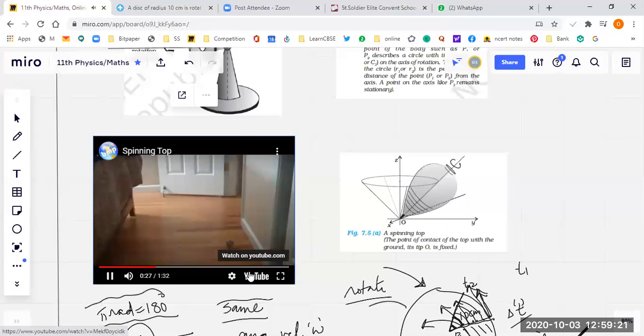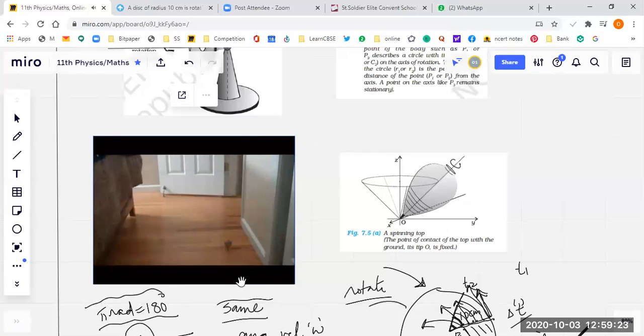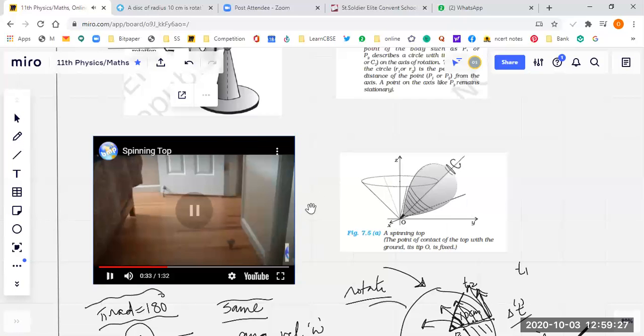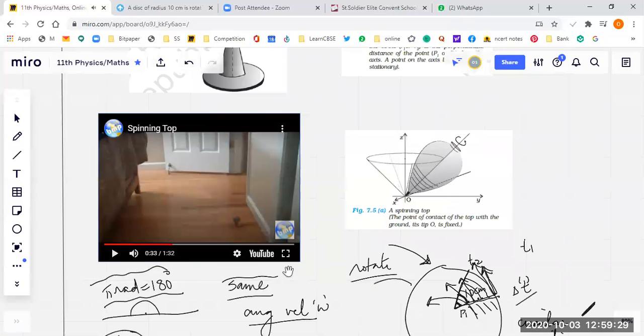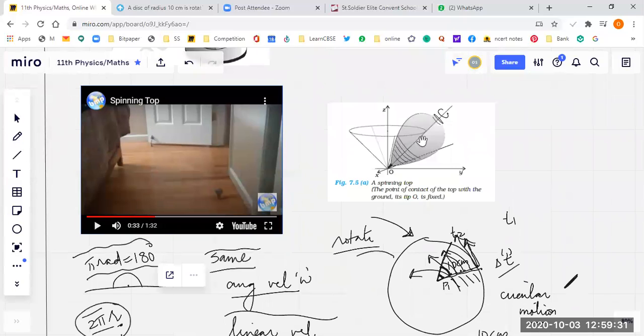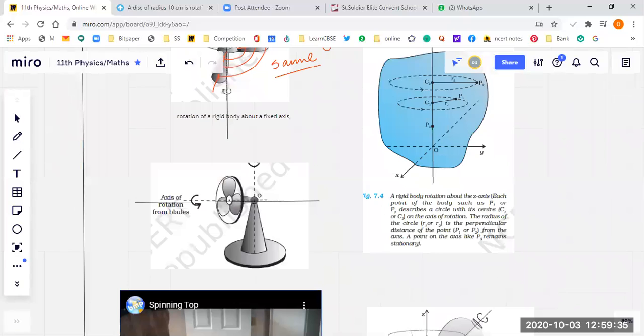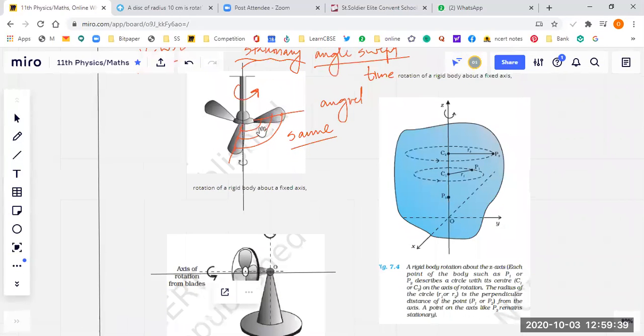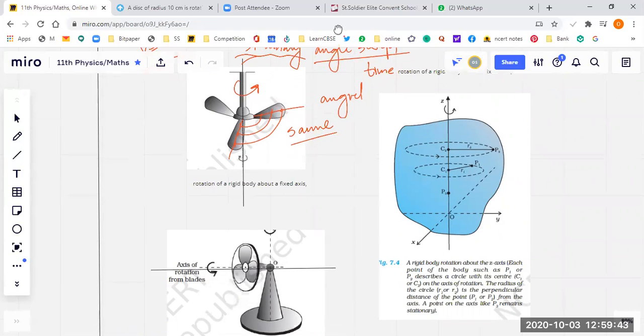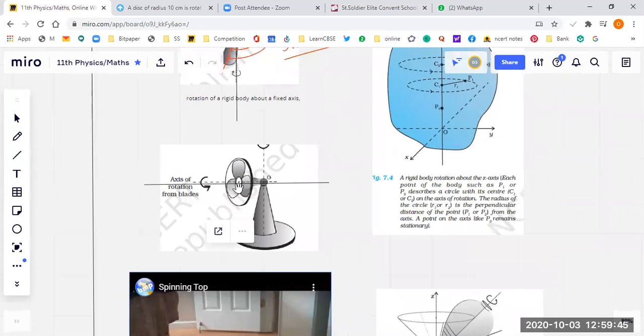So guys, this is another type of motion where the axis of rotation is not fixed, like in the case of this fan, where the vertical axis is fixed and the blades of the fan are rotating about this vertical axis. And here, the blades of the fan are rotating about the horizontal axis, the line which I have drawn.